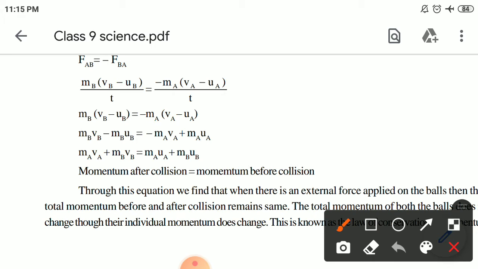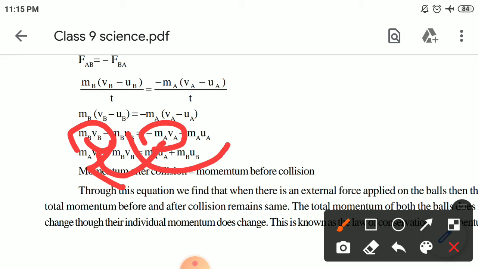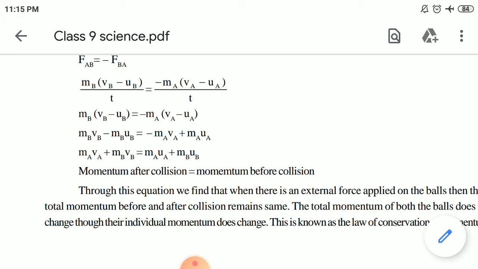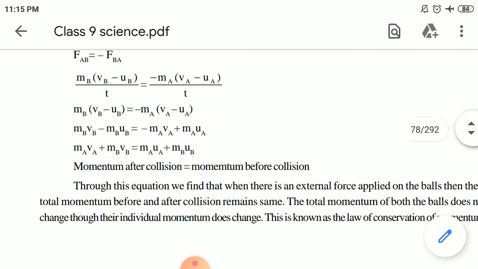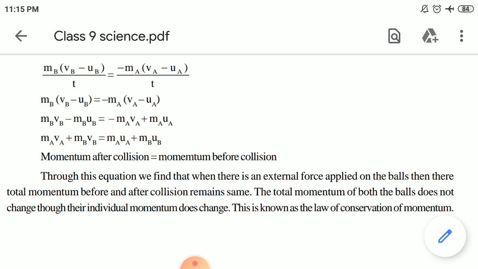Which one? Okay, children. See here. What we had done, we had brought this MAVA towards this side. This is a positive value and this is a negative value. So this value had been brought this side and this value had been brought this side. So we got all the complete values in a positive manner. And overall what we got? Every action has an equal and opposite reaction. So momentum after collision and momentum before collision are equal.